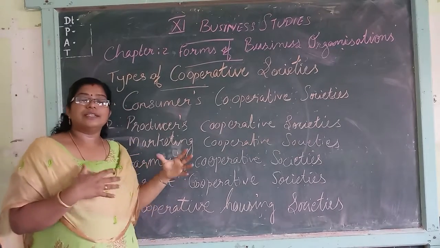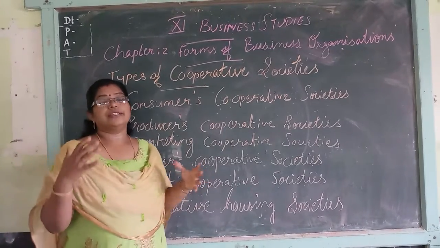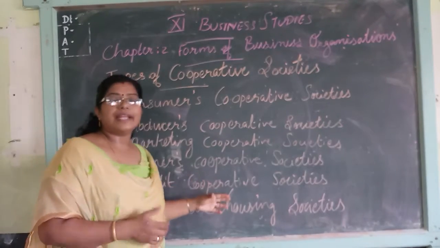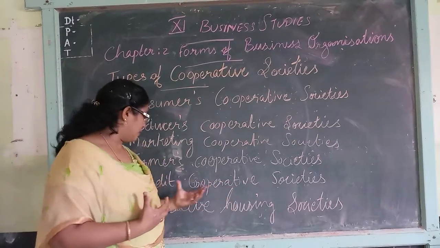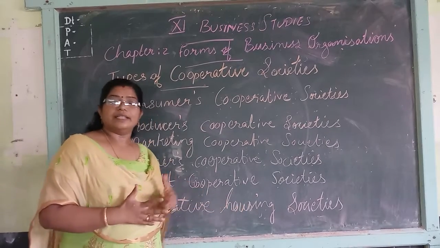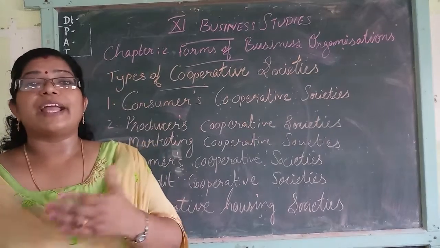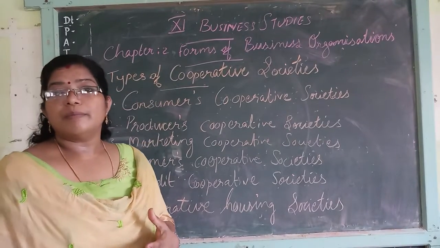That means they are providing loans at lower rates to the members. So what is the main aim of this type of credit cooperative society? That is helping the members from exploitation by money lenders.